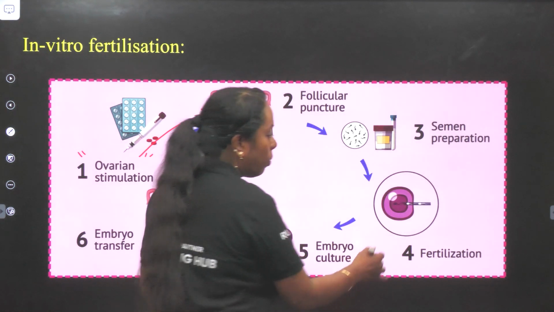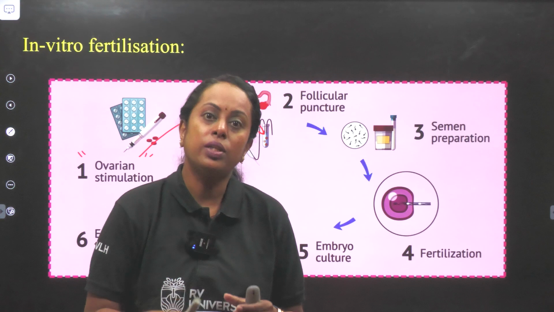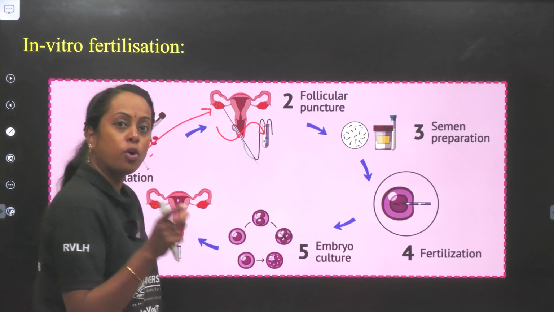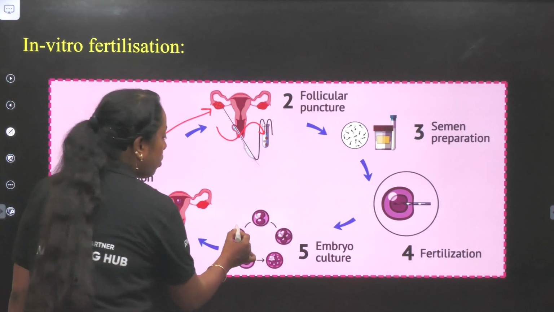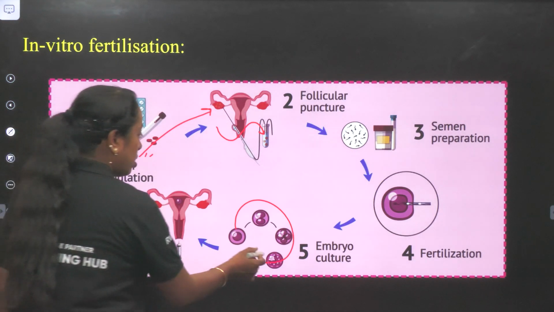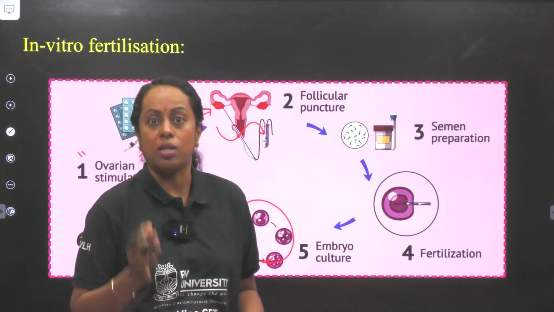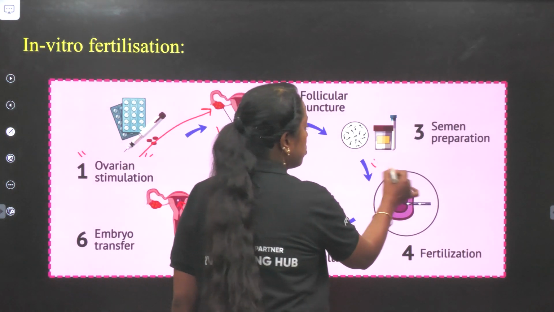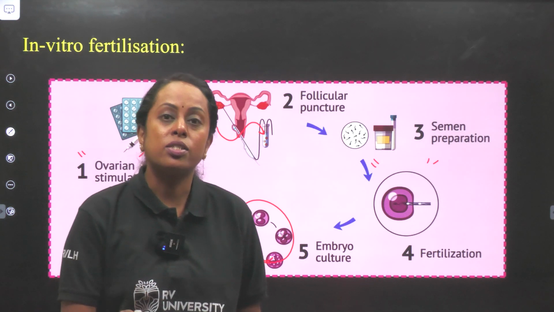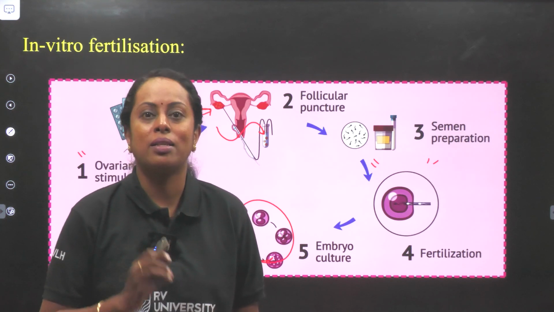And the sperm and ova, seen through the microscope, we are introducing a sperm directly into the ooplasm. So intracytoplasmic sperm injection. So that leads to formation of what? Zygote. Now what happened with the zygote? The zygote underwent a process which is called cleavage. When it comes to the stage of blastocyst, we directly place it into the uterus, that is called embryo transfer. But please understand, the so-called fusion took place in vitro in the lab. So thereby the technique is called the test tube baby technique. Louise Joy Brown was the first baby girl to be born by this particular method.